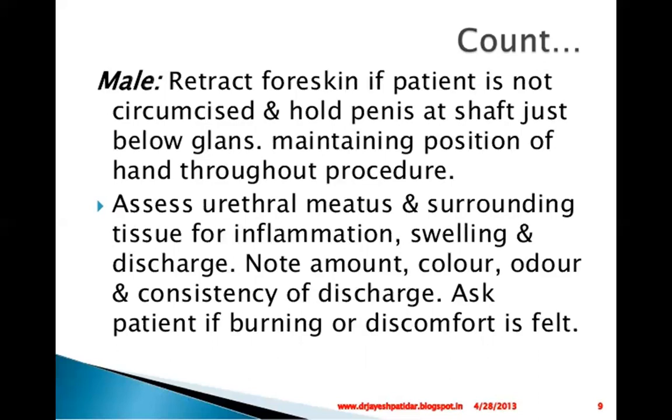Then after that, we have to assess the urethral meatus and surrounding tissue for inflammation. We have to see whether the patient has any inflammation, swelling or discharge. Note the amount, color, odor and consistency of the discharge. If the patient has any discharge, we have to note down the amount, means how much discharge is present, what is the color of the discharge, and what is the odor and consistency of the discharge. Then ask the patient if burning or discomfort is felt. We have to ask the patient if there is any burning sensation during passing urine, or any discomfort or pain.